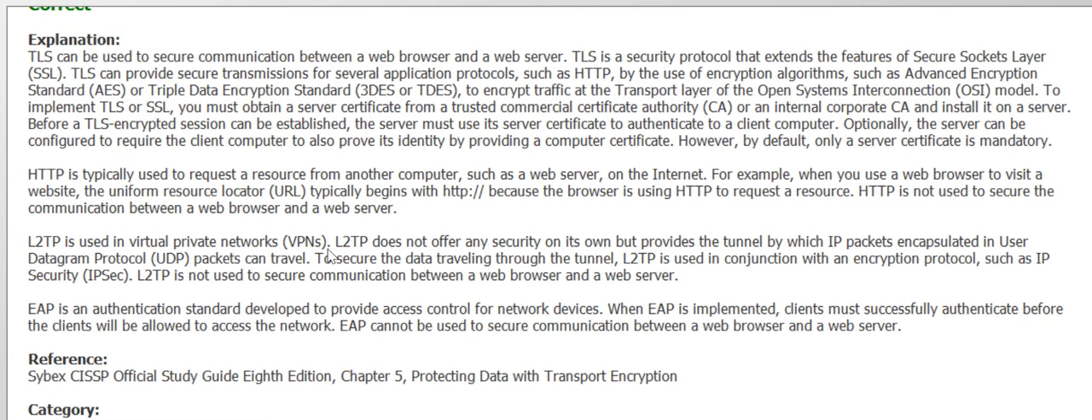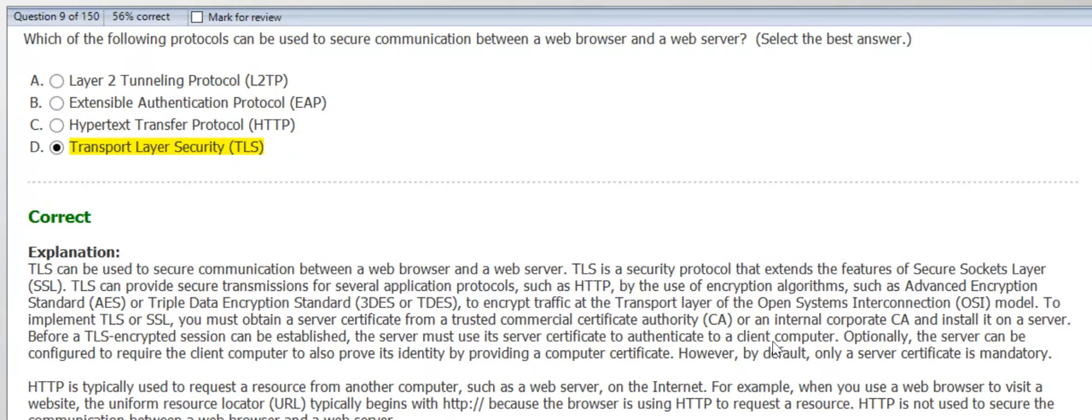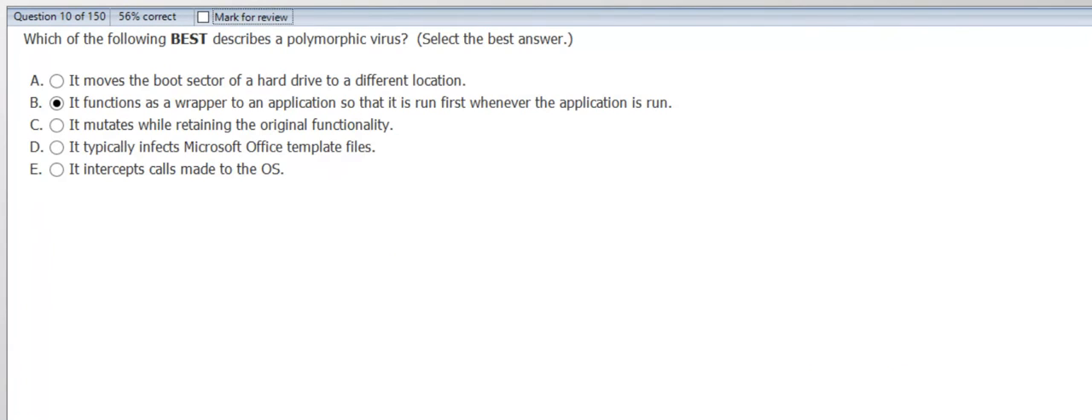L2TP is used in VPNs. L2TP does not offer any security on its own, but provides a tunnel in which IP packets are encapsulated in UDP packets and they can travel. EAP is, however, an authentication standard developed to provide access control for network devices. When EAP is implemented, clients must successfully authenticate before they are allowed to access the network, and it cannot be used to secure communication between a web browser and a web server. So yeah, TLS is the answer.